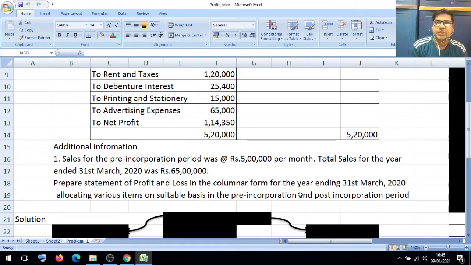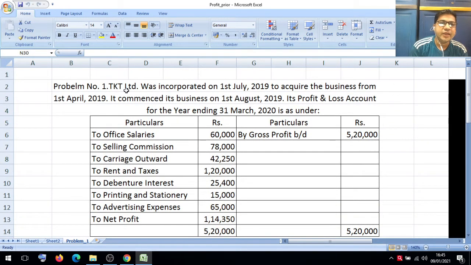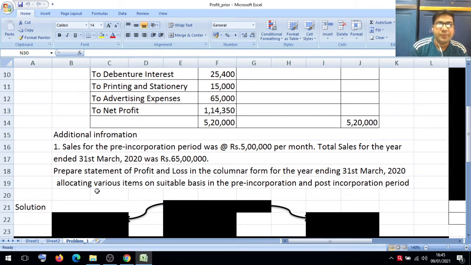Now friends, this is the particular sum that we are going to learn. They have provided various kinds of information. TKT Limited was incorporated, incorporated means registered, on 1st July 2019. They say that you should prepare the statement of profit and loss. Before preparing this, we have to understand our problem and do some working.